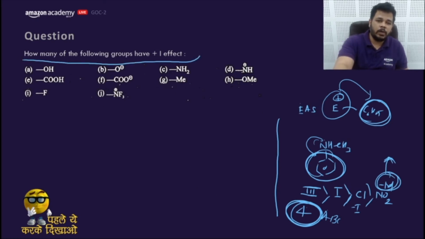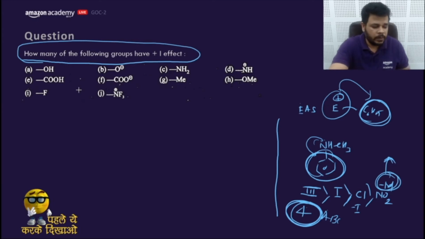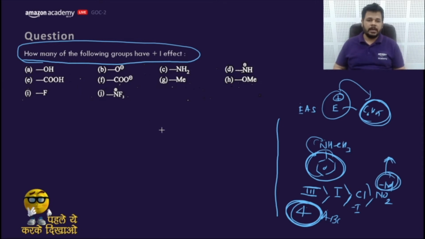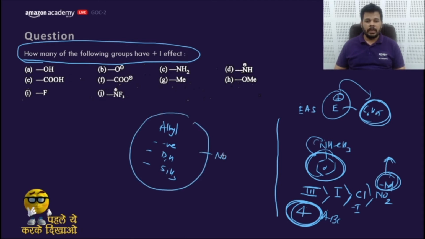How many of the following groups have plus I effect? Ask all 4 questions: does it have an alkyl group, or is it negatively charged, or does it have D or H, or is it SiH3. If you get the answer no, that means it would be minus I. If you get the answer yes, that means they would be plus I.